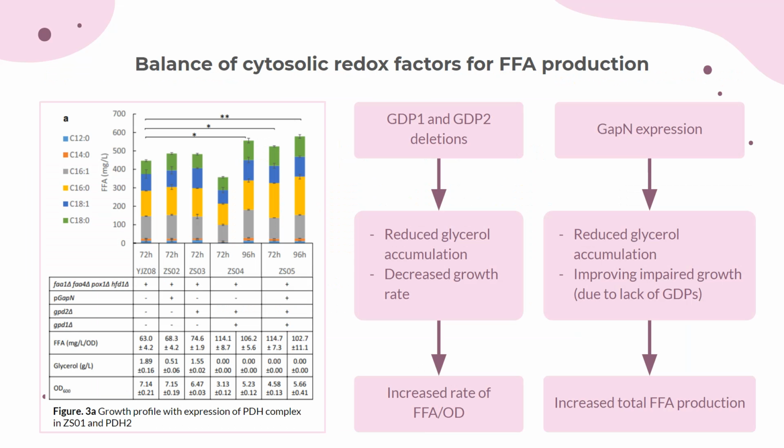In the balance of cytosolic redox factors for FFA production, the first figure shows that the deletion of GPD1 and GPD2 reduces glycerol accumulation, decreases growth rate, and increases the rate of FFA/OD, while GAPN expression resulted in reduced glycerol accumulation because it enforced the G3P conversion to 3PG, improving impaired growth, and it also increased the total FFA production.